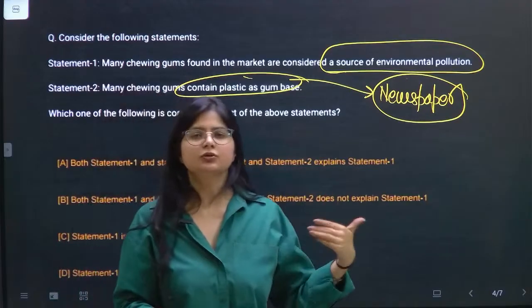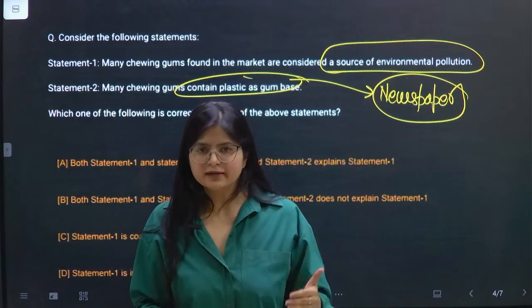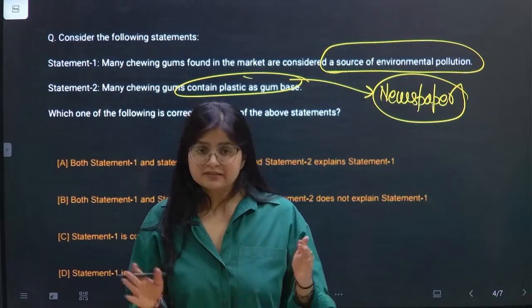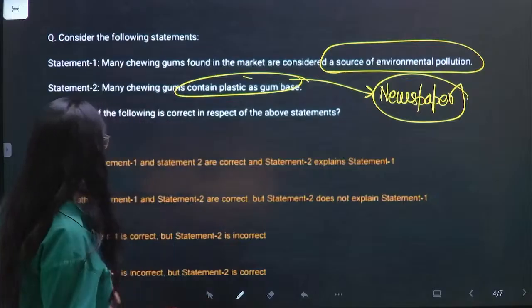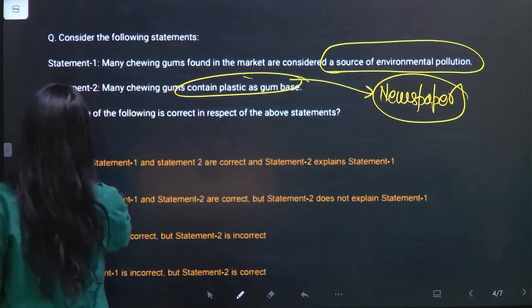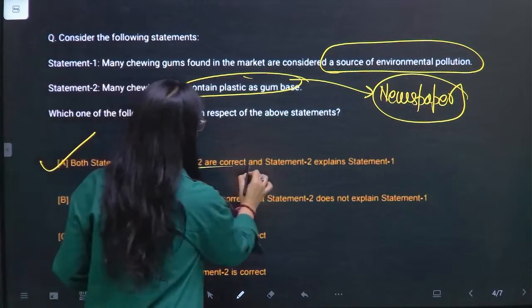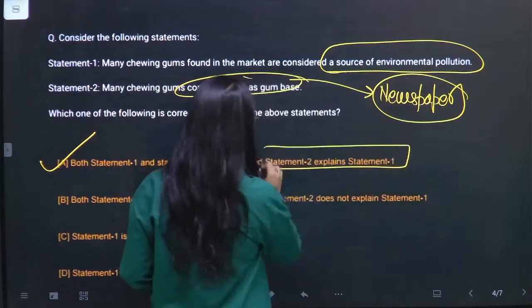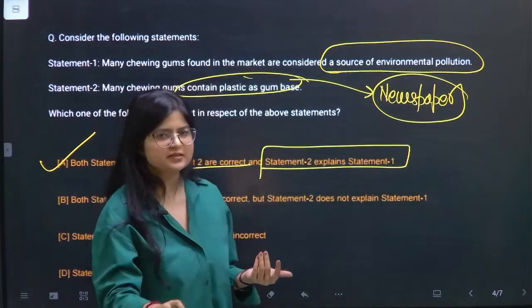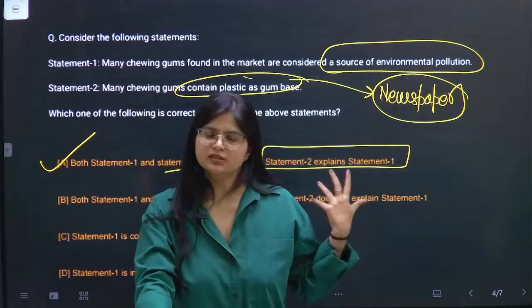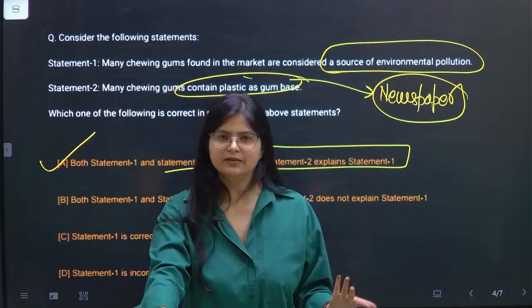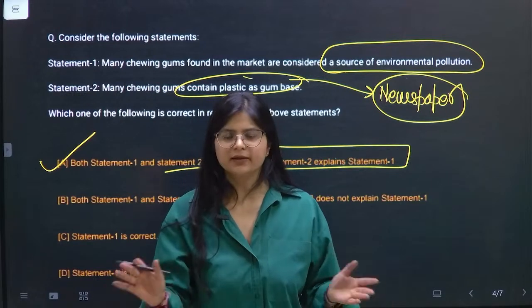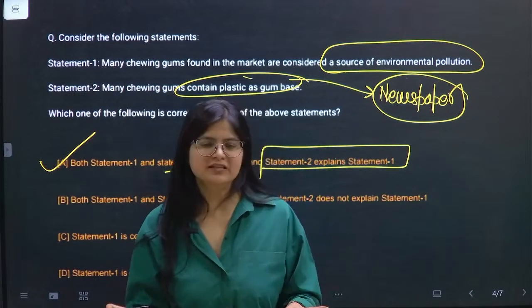chewing gum. So you should thoroughly read both the statements in silos and then try to make a conclusion out of it. So here the conclusion is quite evident. Statement 1 and statement 2 are correct, and statement 2 explains statement 1, because a lot of questions in previous years are based on such assertions. Statement 1 is correct and statement 2 is explaining statement 1, or maybe both are incorrect, or maybe both are correct and they are not explaining each other.